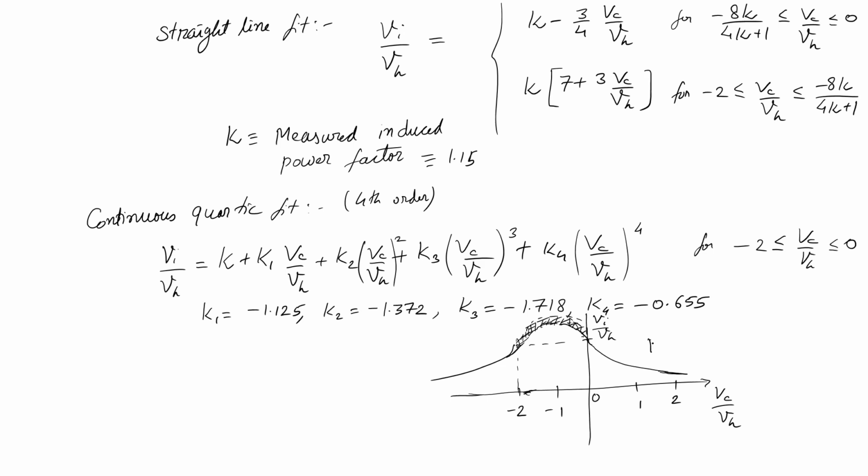This is your normal state, this is your windmill brake state, and in between I have the turbulent wake state and vortex ring state.